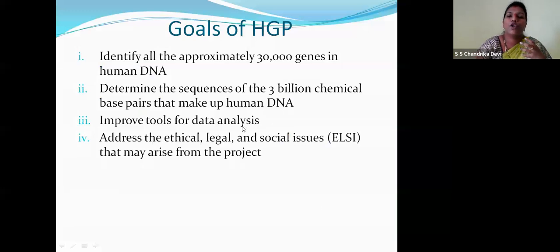So what are the goals of the Human Genome Project? To identify approximately 30,000 genes in human DNA. They want to learn everything because it is all about the Human Genome Project. The basic goal is to provide healthy generations, children, without diseases, right? So determine the sequences of the 3 billion chemical base pairs that make up human DNA. Improve tools for data analysis, and address the ethical, legal, and social issues that may arise from the project.